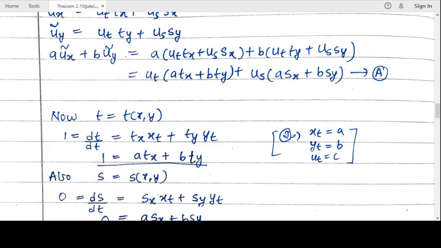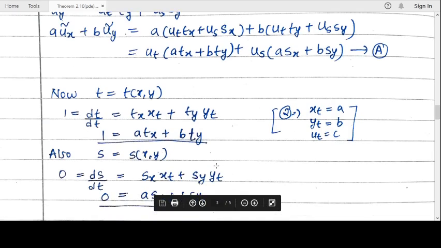x_t, these are our characteristic equations. You can see equation number 2. x_t is A, y_t is B, u_t is C. These are the characteristic equations. So if you substitute for x_t, you will get A t_x plus B t_y. So we got the substitution for this: A t_x plus B t_y is equal to 1.